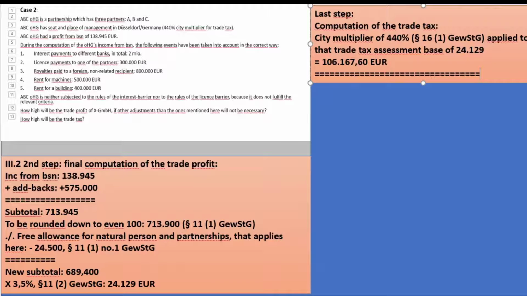Well, so you have now already seen a second case, and if you really made a small break, took a sheet of paper and did that case and now can compare with my solution, congratulations if you had, for example, the total amount of the add backs correctly calculated. And naturally the free allowance at the end was probably a kind of a surprise for you still, because we have not yet talked about that before.